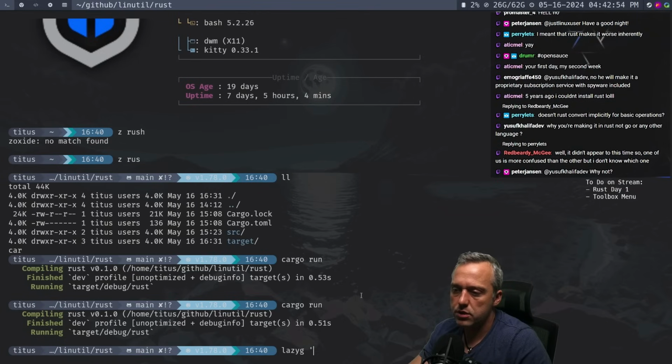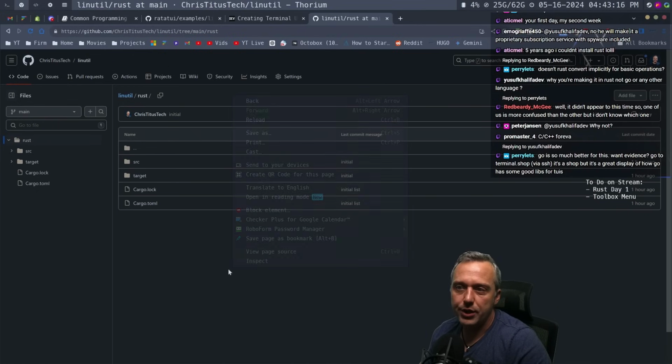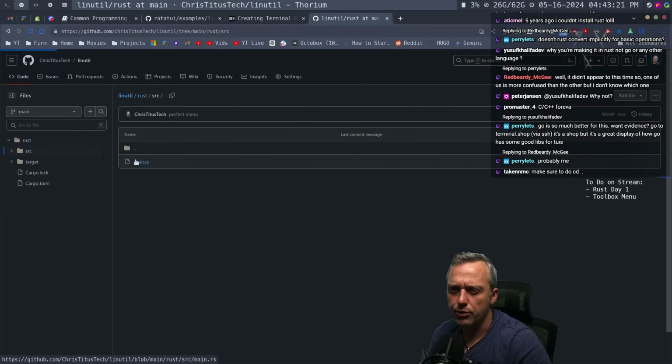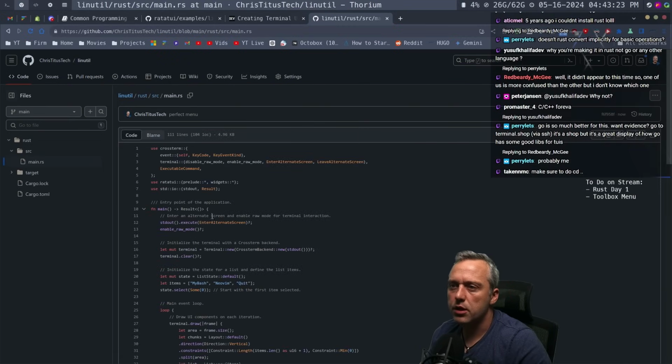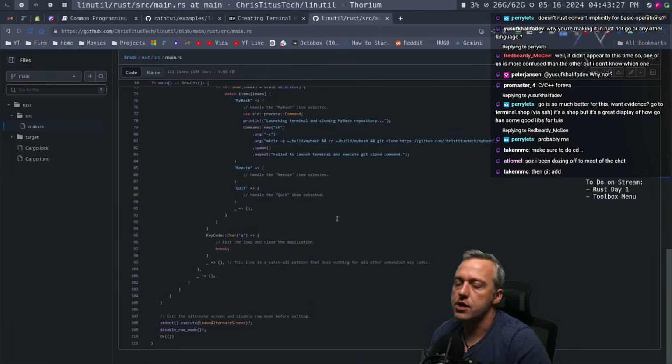Let's just go lazy G. We're pretty much to the spot where I'm like, okay, everything's working pretty well. Lazy G, perfect menu is what we're going to call this commit. So now if you want to grab anything you've seen, just refresh it and go into source. You can see the entire perfect menu. Anything we've done today, it's all just right here.